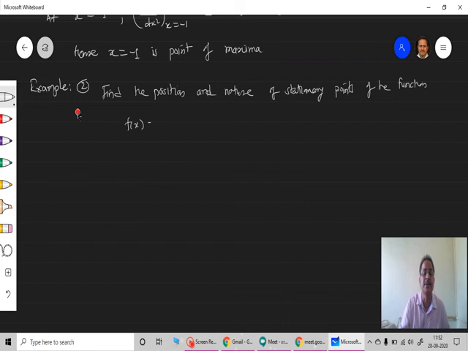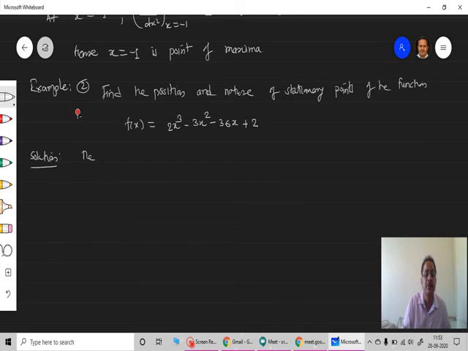The function given is f of x is equal to 2x cube minus 3x square minus 36x plus 2. This is the function given, and we have to go for the solution.